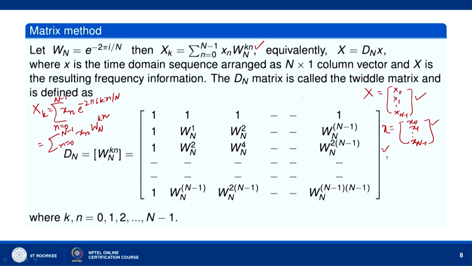Capital X is the resulting frequency information column vector, and this N by 1 column vector is the time domain sequence. So, we have X[0], X[1], up to X[N minus 1] equal to the D_N matrix into x.